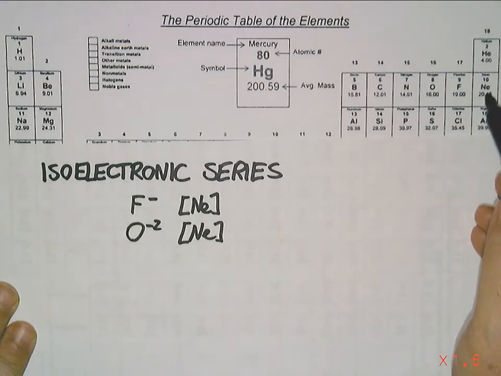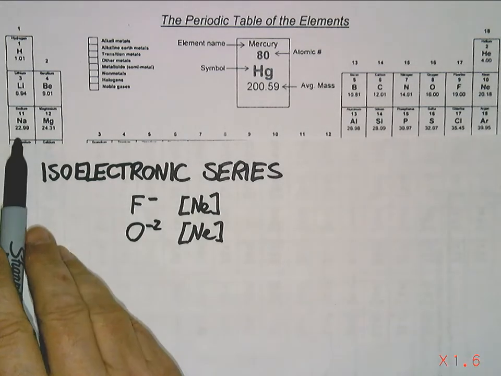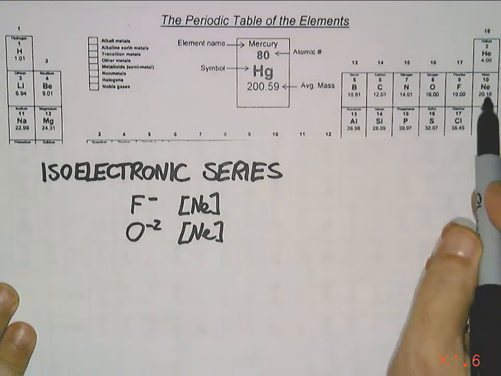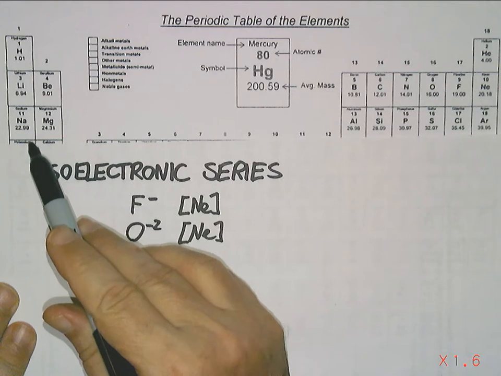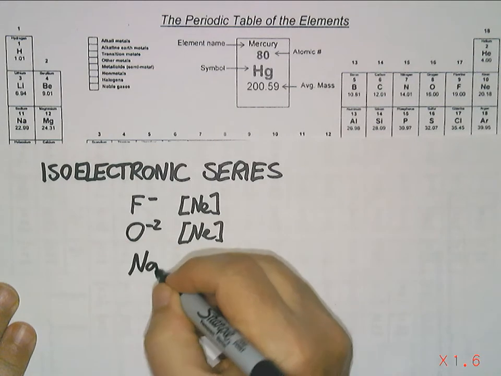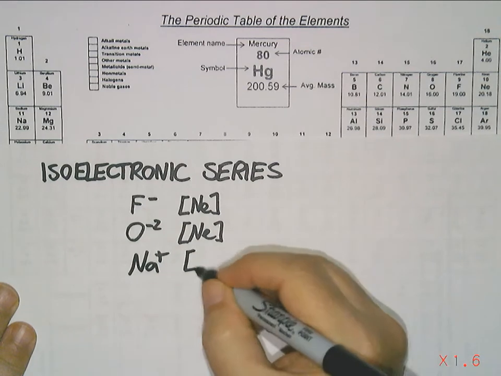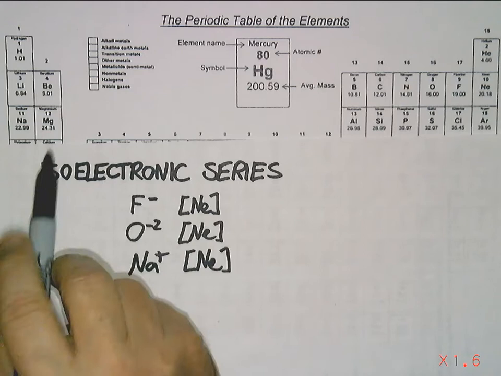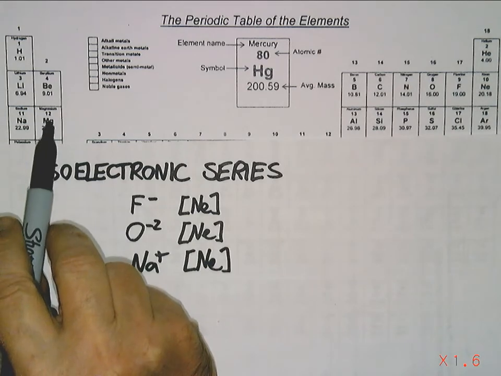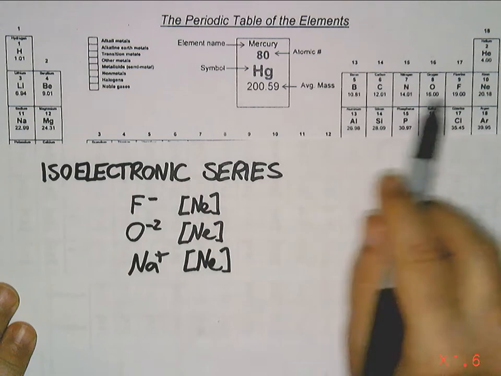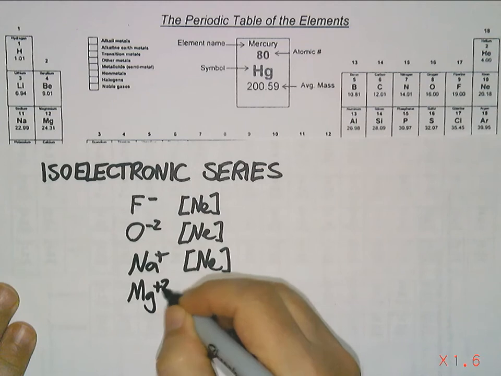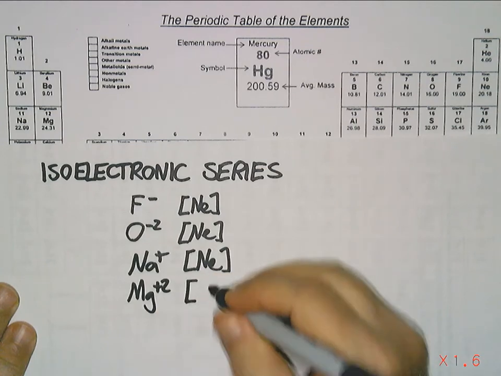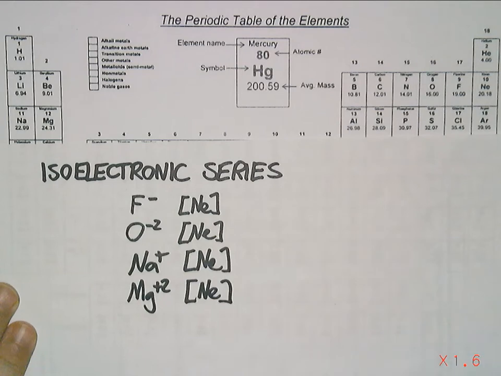Now, what we didn't say is that that works on the other end of the table too, in the s block. If we have sodium, it can get a neon configuration by giving up an electron. So if it loses an electron, it'll have a positive charge and it will have a neon configuration. What about magnesium? It needs to lose 1, 2 electrons to get to neon. So magnesium forms +2 ions. Now it has a neon configuration.